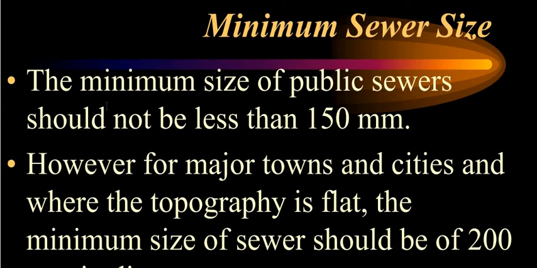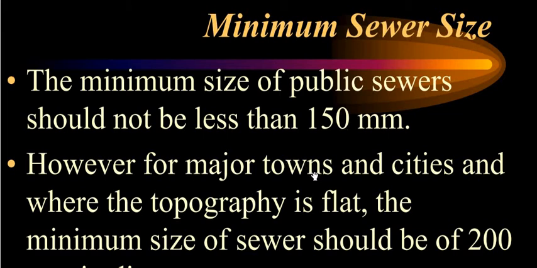What should be the minimum sewer size? The minimum sewer size for the public sewer should not be less than, you have to understand this, it is a very important point, 150 mm. Okay, the minimum size for public sewer, not for the domestic purposes, should not be less than 150 mm.